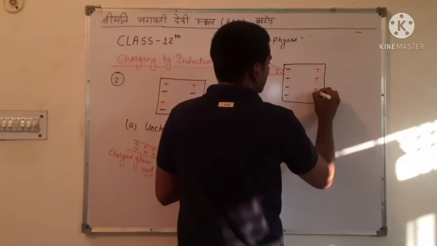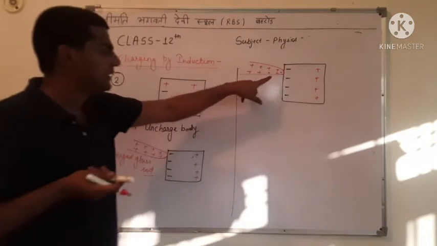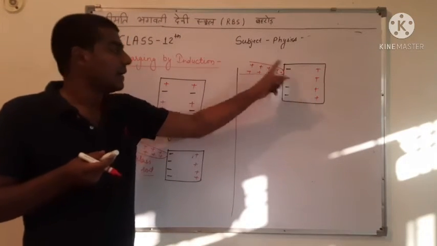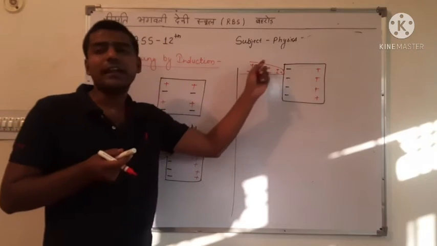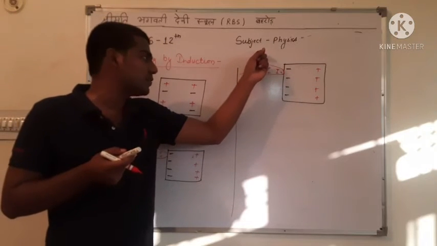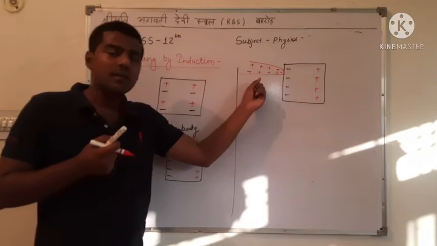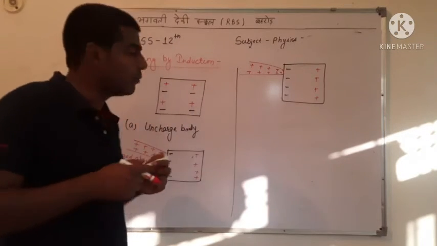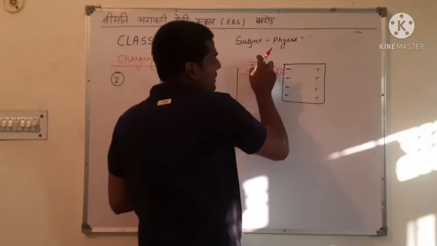At first there are 4 negative charges and 4 positive charges. When the charged body contacts the uncharged body, then the charged body gives some charge to the uncharged body, here positive charges.